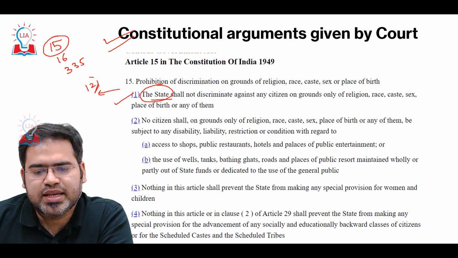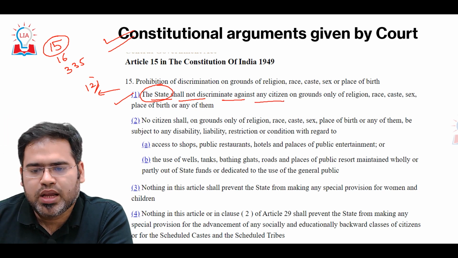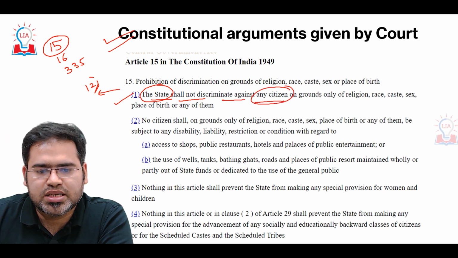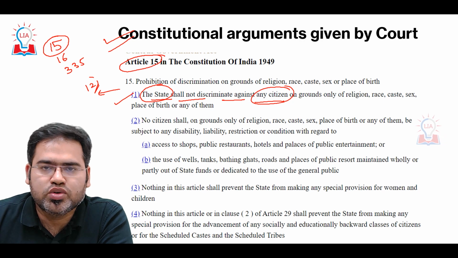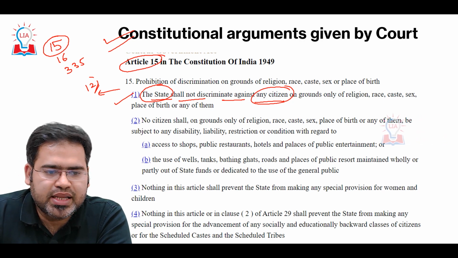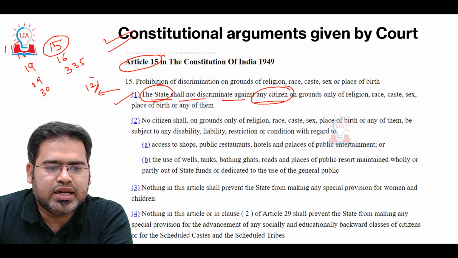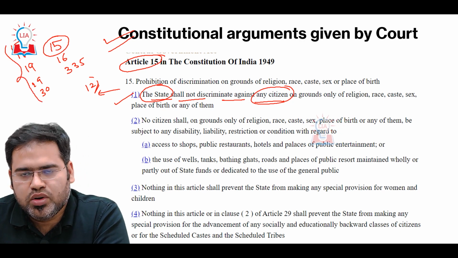shall not discriminate against any citizens. Again, it is the citizen. That means Article 15 is available to Indian citizens only. There are a few articles which are available only to Indian citizens: Article 15, Article 16, 19, 29 and 30. These five articles are available only to Indian citizens.